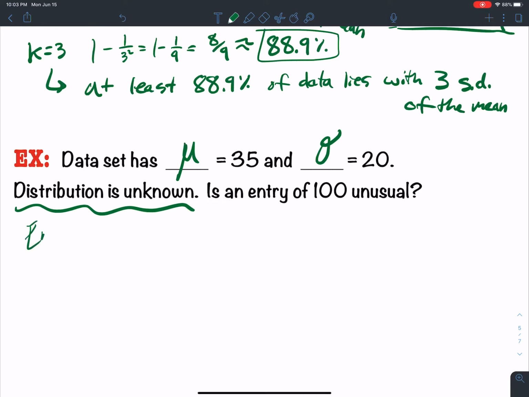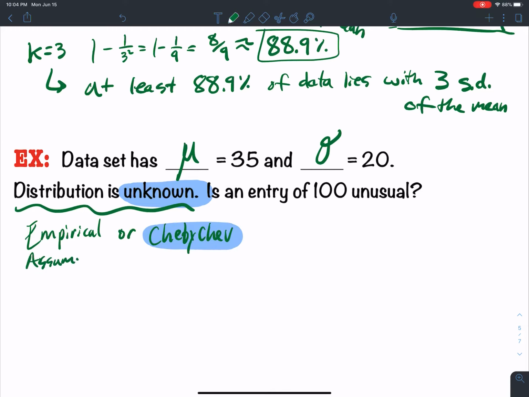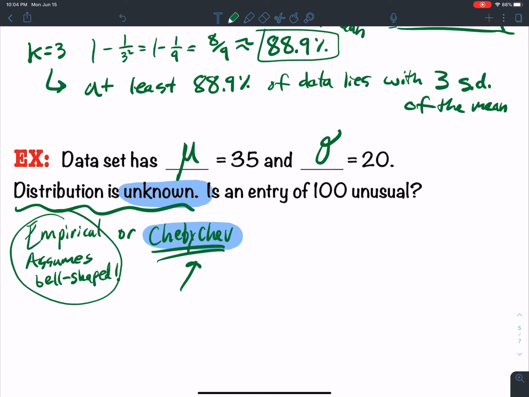Do I use the empirical, or do I use Chebychev's? Well, since I don't know the distribution, I can't use empirical, because this assumes it's bell-shaped. Okay? And I don't know that it's bell-shaped. So I have to go with Chebychev's theorem.